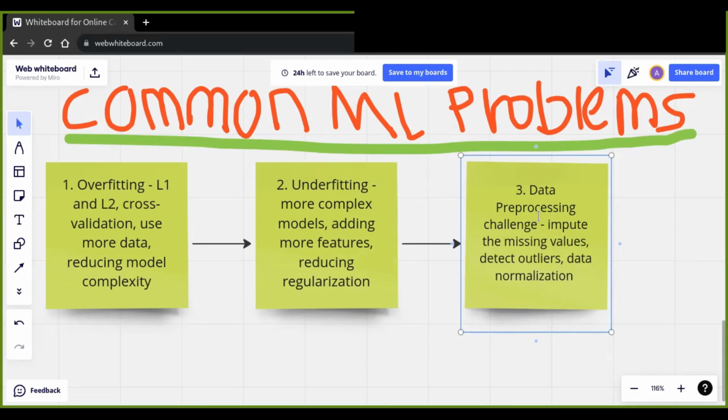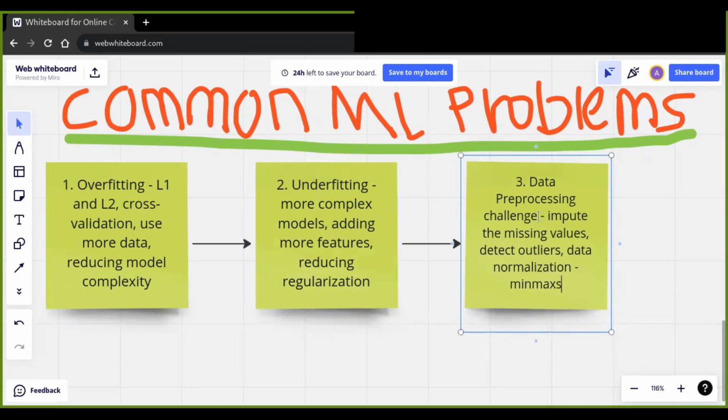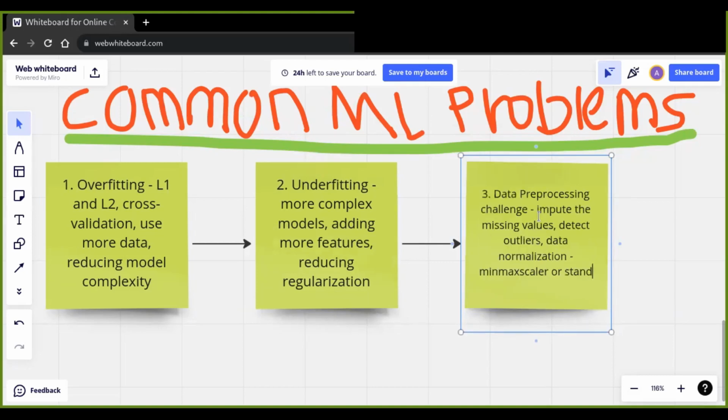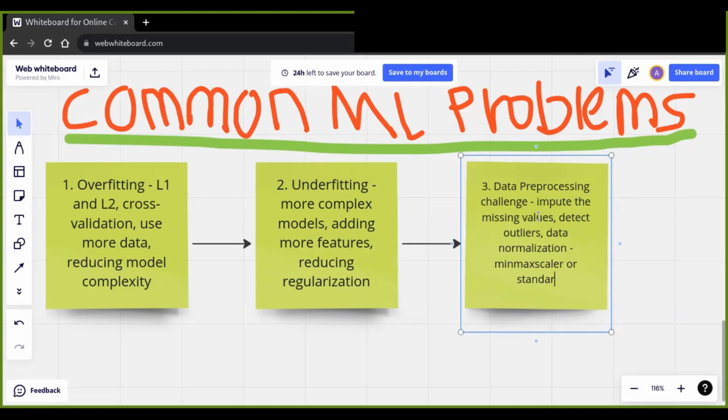So we have to standardize or normalize our feature values using feature scaling, such as min-max scaler or standard scaler. We also use one-hot encoding and handle categorical variables.